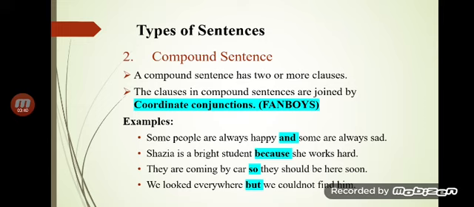But when it comes to a compound sentence, it has two or more clauses. The clauses in compound sentences are joined by, very important, FANBOYS, the coordinate conjunctions.